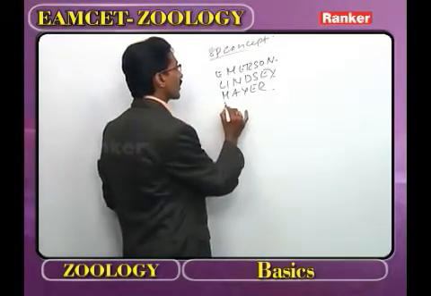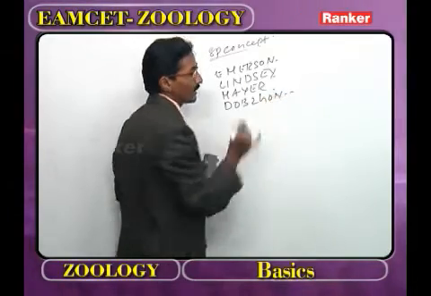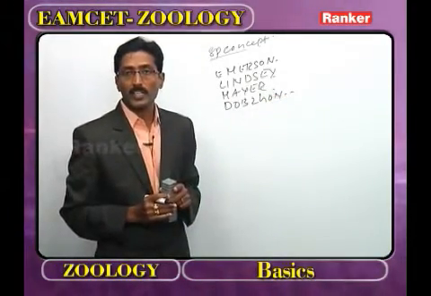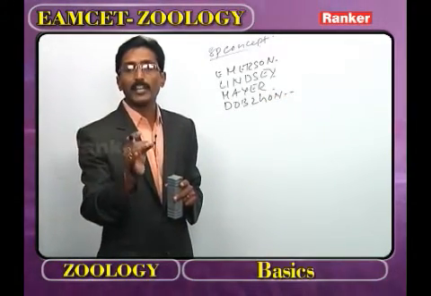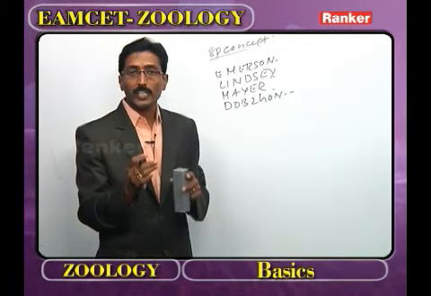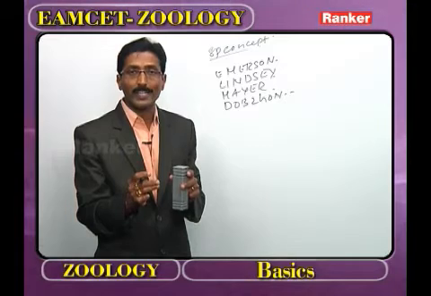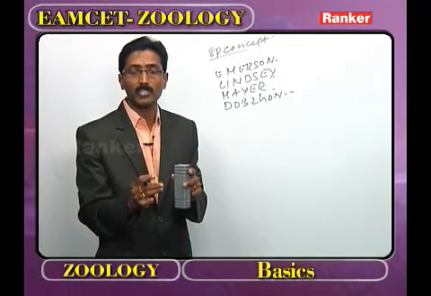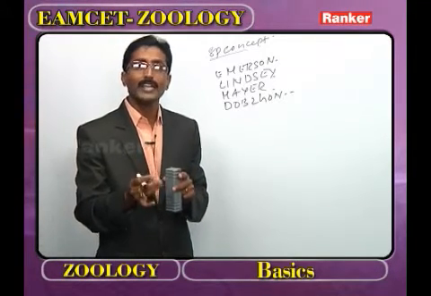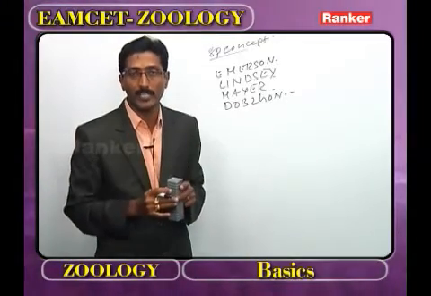Now, the next one we call Dobzhansky. According to Dobzhansky, what is meant by species? Mendelian population. What is meant by Mendelian population? A group of individuals living in a particular area at a particular time, sharing a common gene pool, which can interbreed and produce fertile offspring. That we call a Mendelian population.